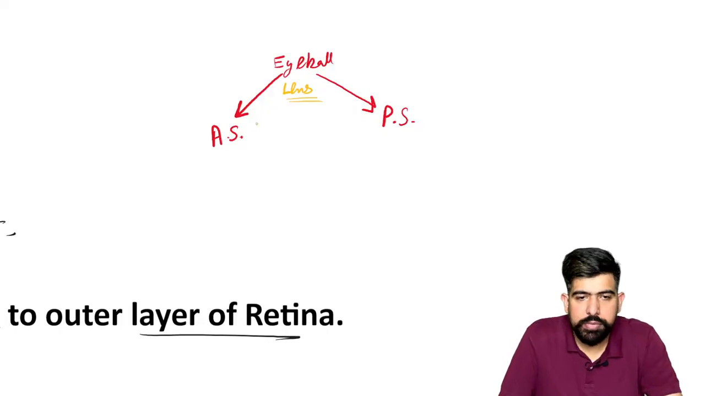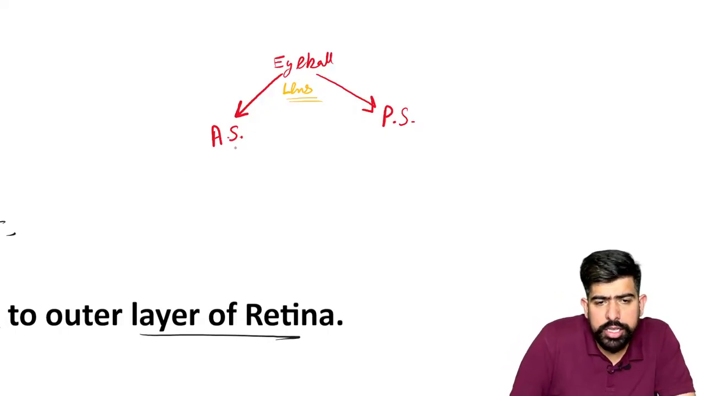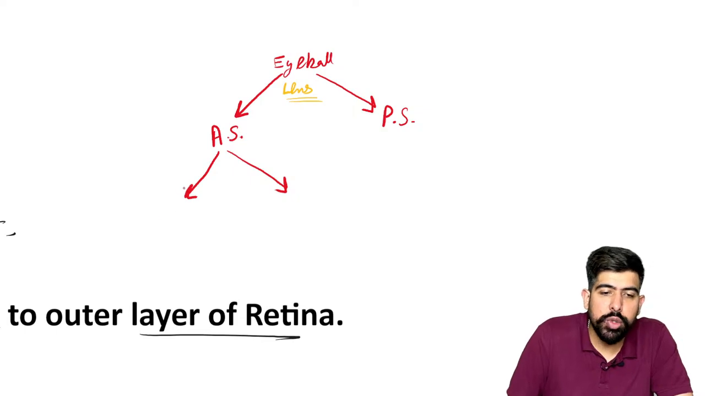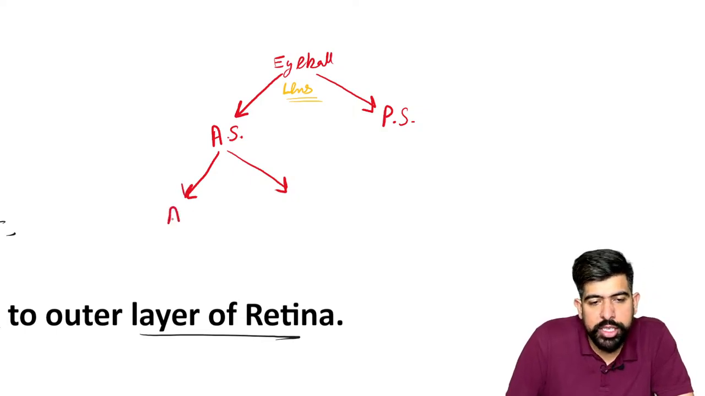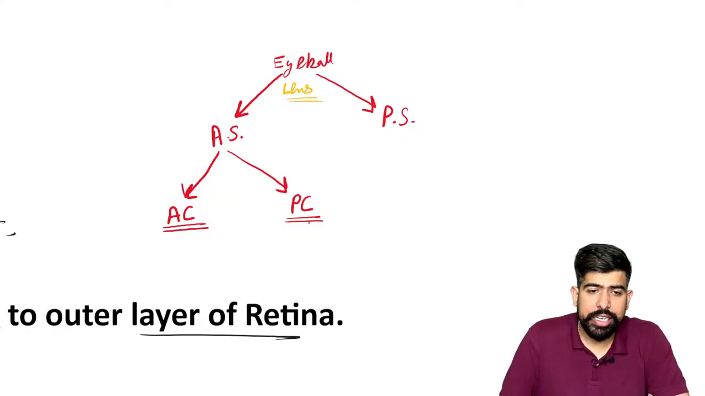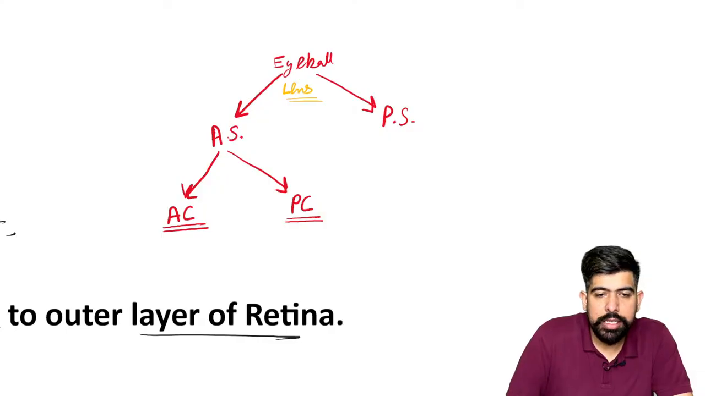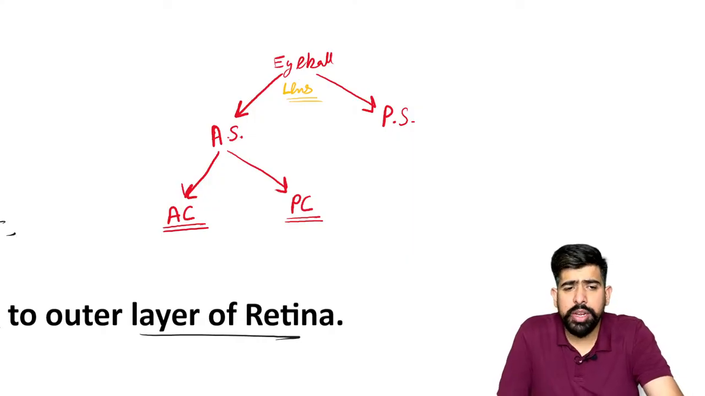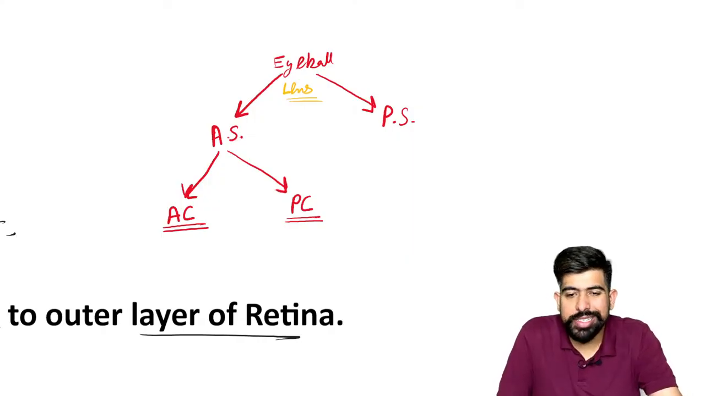Okay. Now, what happens next? Our anterior segment is further divided into two parts. And what are those two parts? The first one is your anterior chamber and the second one is your posterior chamber. One is the anterior chamber, and the second one is your posterior chamber. Now, if I'm talking about these chambers, how are they divided? So just write down here also.